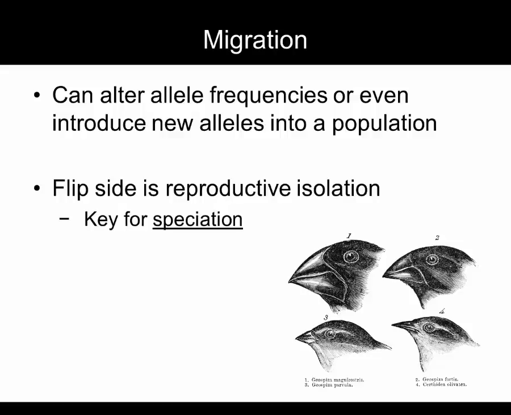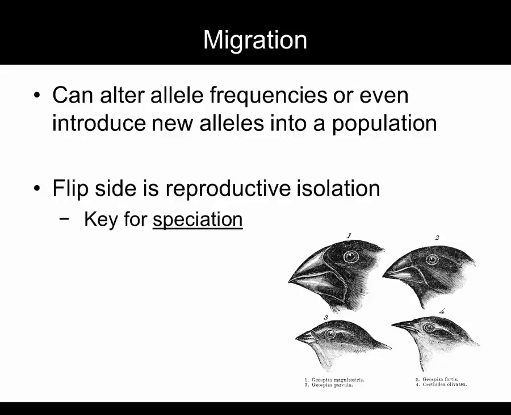The other processes we've talked about can cause a species to greatly change form over time, but as long as all the individuals within the population interbreed, it will remain a single species. Only through isolation, usually the result of a geographical barrier, can a population split into different species. This is what Darwin saw with the famous finches on the Galapagos Islands.